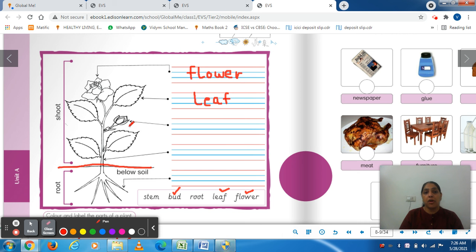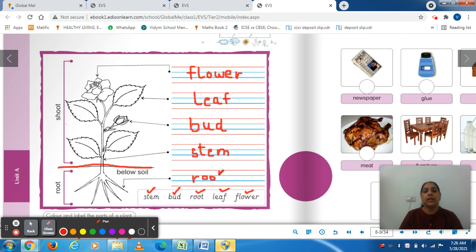Bud. See, from a bud, a flower is coming out. So when it is very small, kind of a seed, we call it bud. Bud. The next, what is this? This is stem, or we can say shoot. Stem, S-T-E-M. Children, you can write shoot also, or you can write stem also. Both are correct. Next, below the soil is root. So you will write here root.